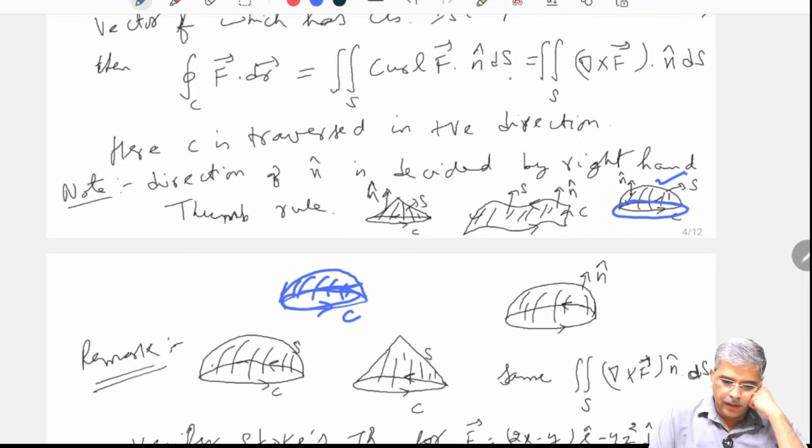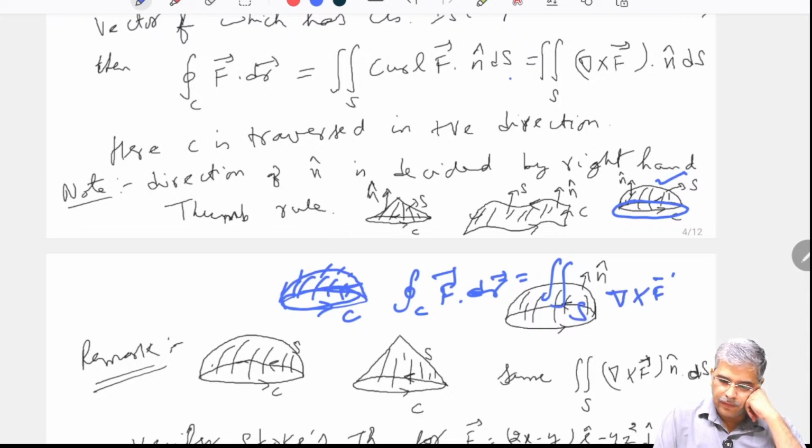Now if I find the line integral over this C of F dot dr, then it is nothing else but equal to the surface integral. That means the integral over this surface of the curl of F, that is the surface integral. So, this is the meaning of it.